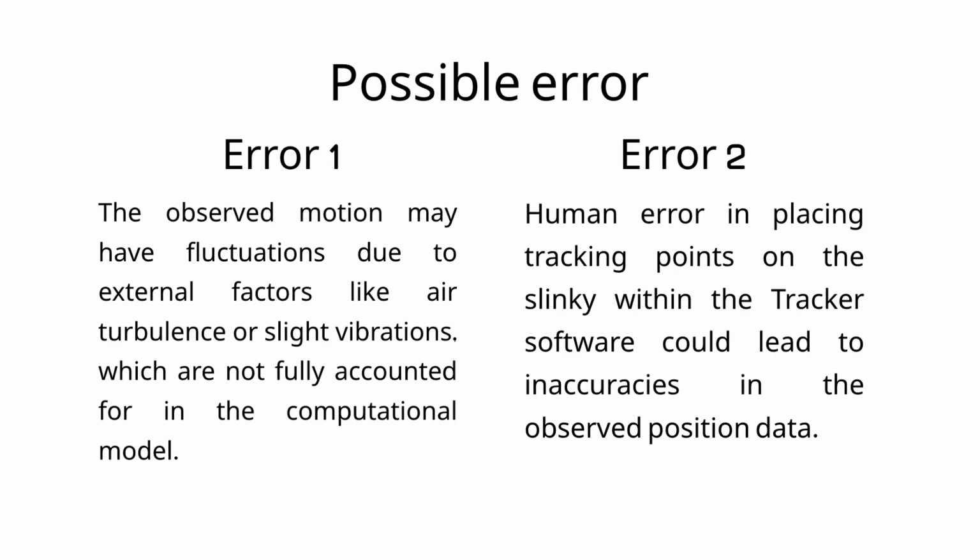There are three main sources of error. First, environmental factors like air disturbance can slightly disturb the motion. Second, human error in clicking Tracker points frame by frame can introduce offsets in the measured position.